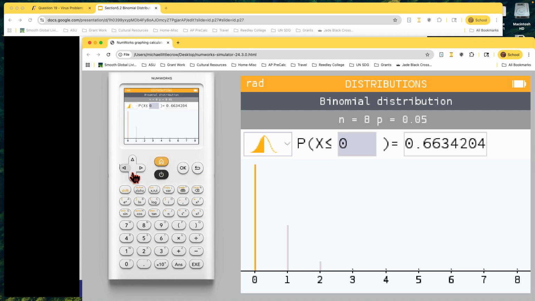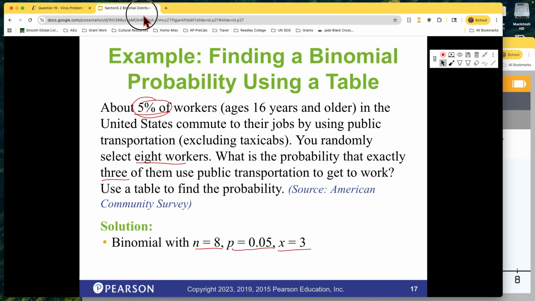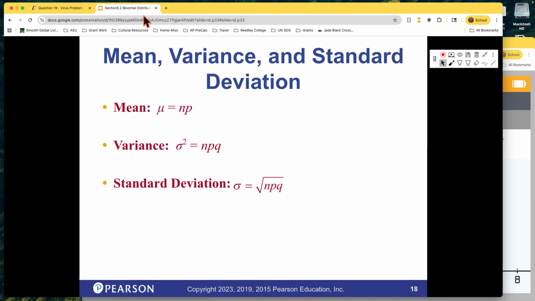And we come here. We choose our equal tool. There that is. And we put in the number 3. And we see that that's less than 1%. There's a little color down there, so you can see down here. So the probability of 3 out of 8 is a very small probability. It's actually only 0.5%. But they will do the calculations for us, but they would be long.